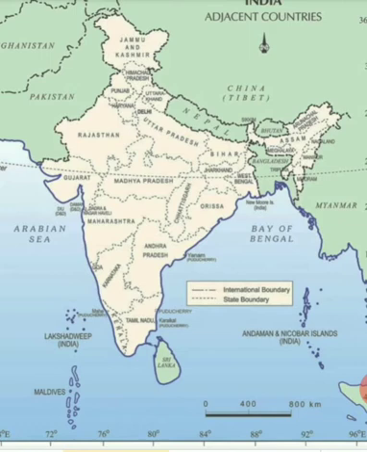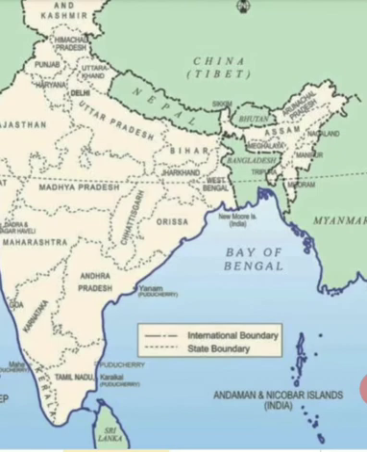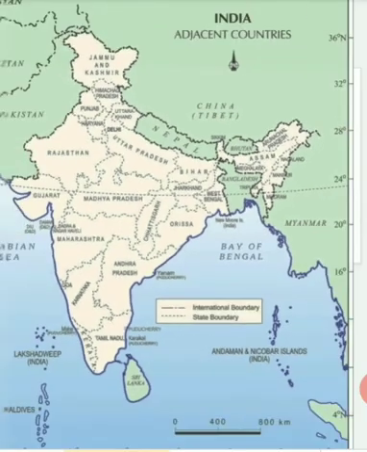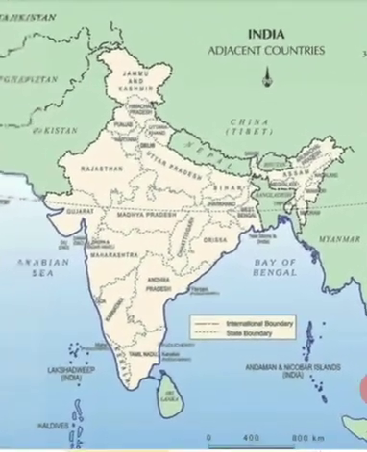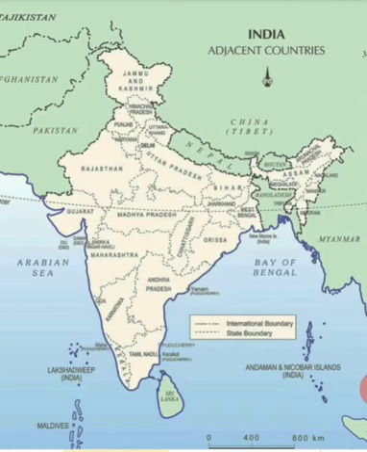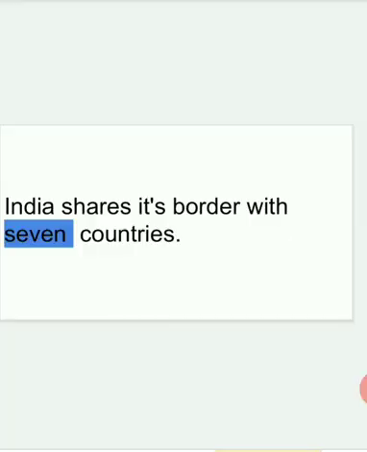So through the map, we can see we have seven neighboring countries: China, Nepal, Bhutan in the north, Bangladesh, Myanmar in the east, Pakistan and Afghanistan in the west, and two water bordering countries, Sri Lanka and Maldives. Let us understand this through points.